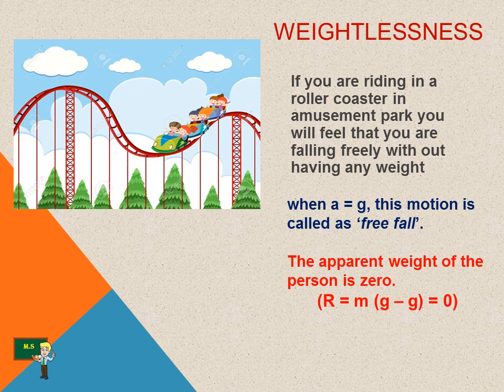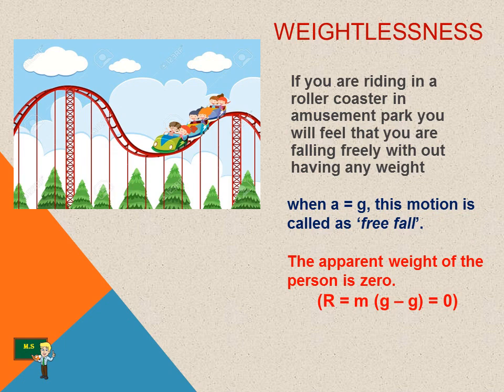Here, when a person in a lift moves downward with the acceleration a equal to the acceleration due to gravity, then a is equal to g. That means the acceleration of the person is equal to the acceleration due to gravity. This motion is called free fall motion. The apparent weight of the person is equal to 0.